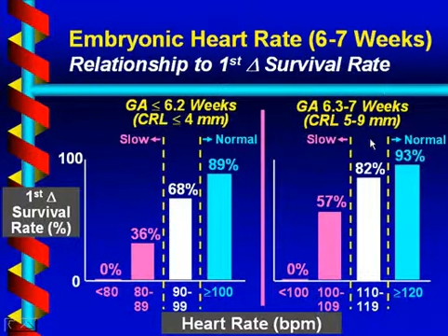When the pregnancy is a little further along, 6.3 to 7 weeks, or crown rump length of 5 to 9 millimeters, the same kind of findings occur. As the heart rate goes up, the survival rate goes up. These numbers, though, are all 20 beats per minute higher, so anything under 100 has almost no chance of making it. Anything under 110 has a low chance of making it. Normal is above 120, and in between is the indeterminate range.